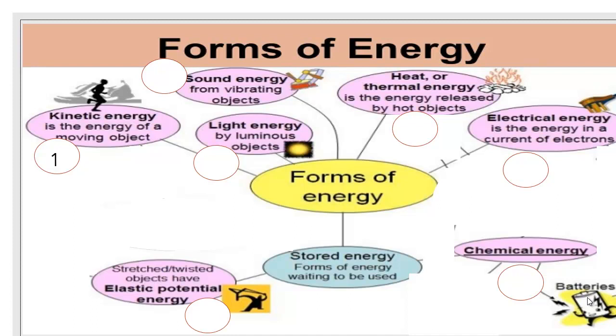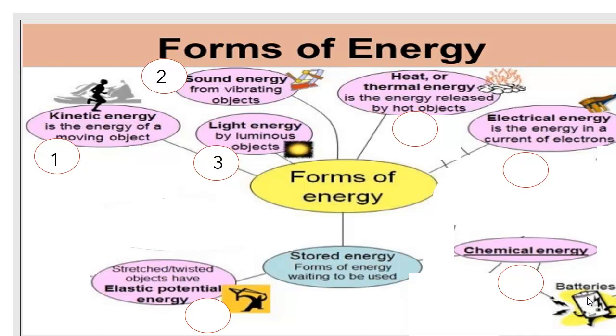Number 1, kinetic energy. We can see in the photo somebody walking or running. So kinetic energy is related to movement. It's the energy of a moving object. Number 2, sound. Miss Rasha, does that mean sound is a kind of energy? Yes, sound is a kind of energy, and we will learn how we can get sound.